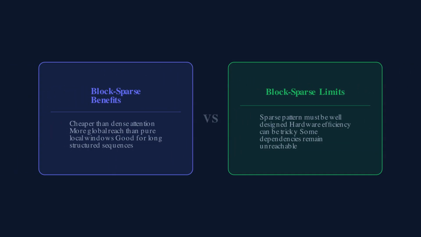Most tokens attend through a limited sparse pattern, while a smaller set gets broader access. The benefit is a better balanced efficiency and global information flow. The limitation is that the sparse pattern becomes an architectural assumption that must match the task.